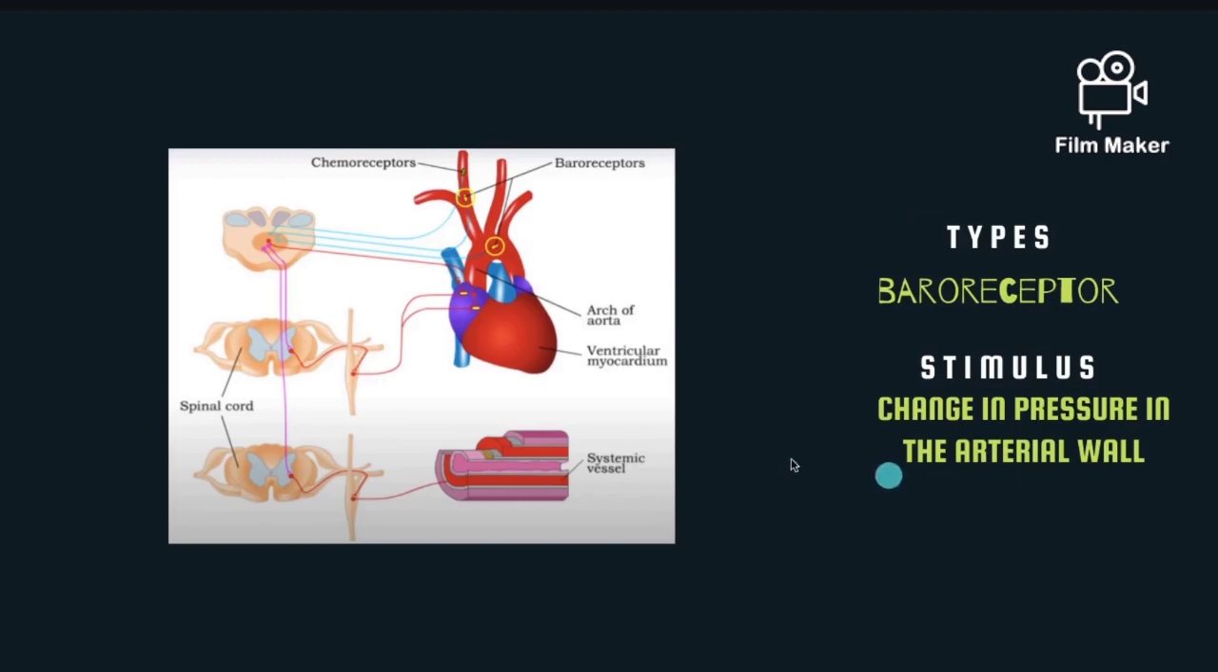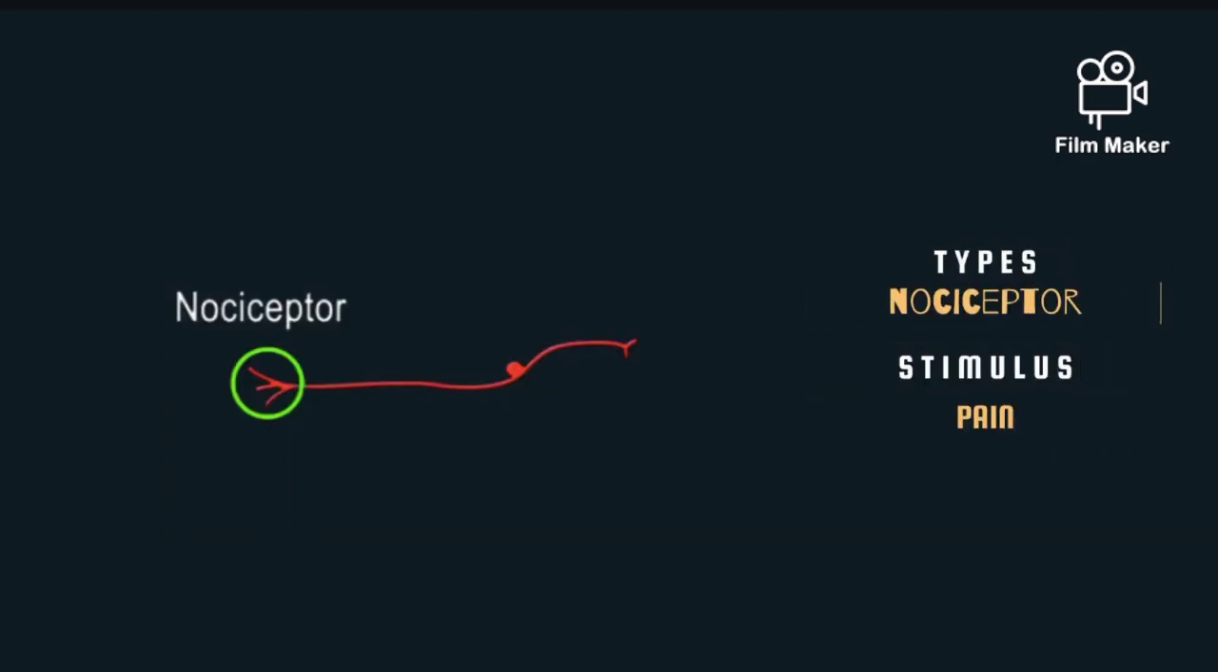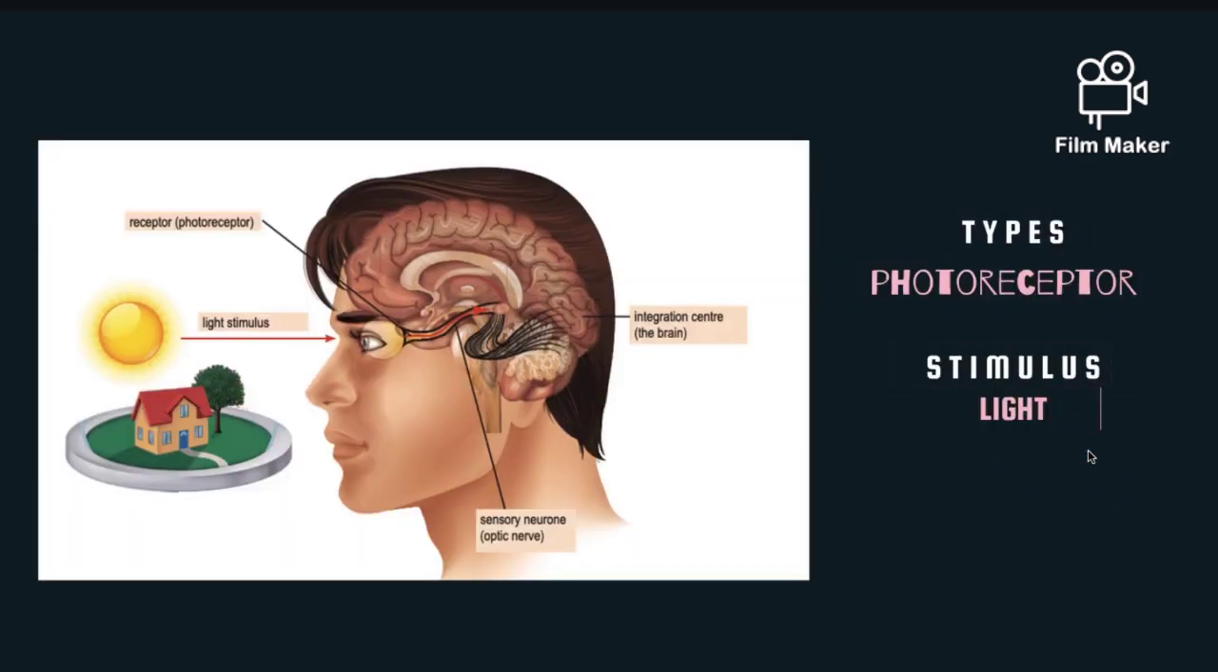Baroreceptors that are found in the arterial wall detect changes in pressure. Nociceptors that are found in the skin, superficial tissues, and all organs except the brain detect pain. Photoreceptors that are found in the retina detect light.